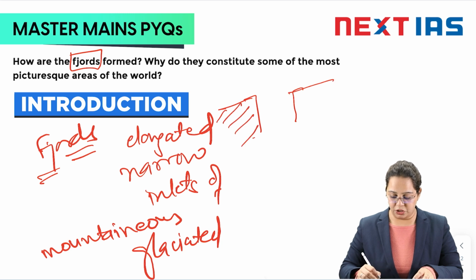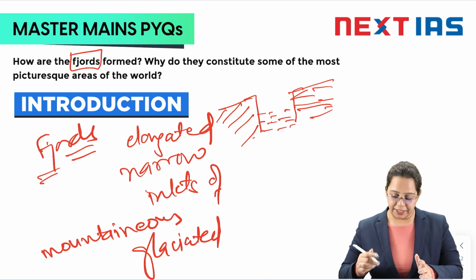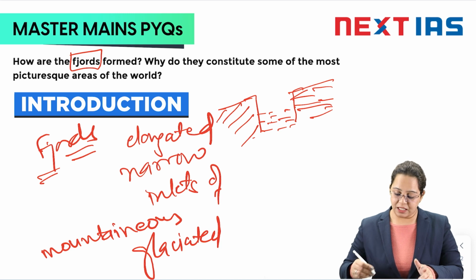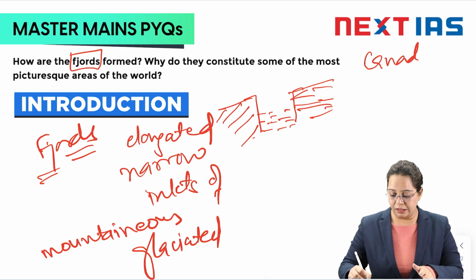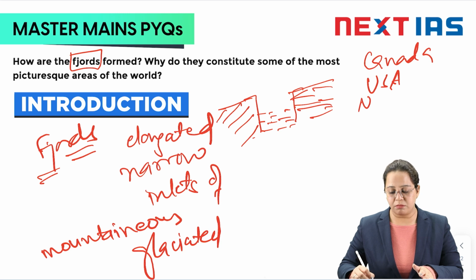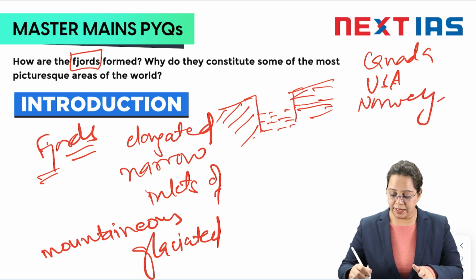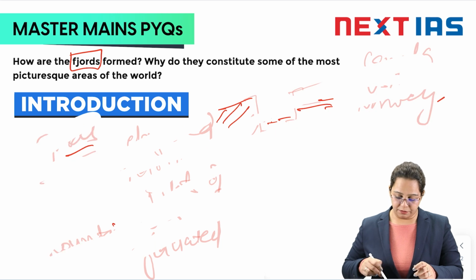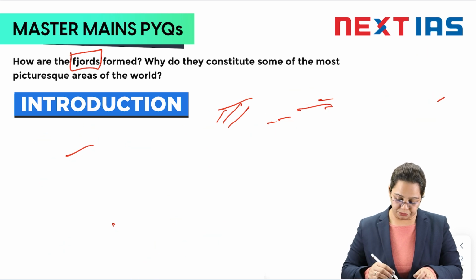This is the mountainous region, alright, this is the sea water. These are very beautiful areas, alright, you can see the pictures on the internet. These are mainly found in countries like Canada, USA, Norway, and many other countries you can find these fjords. If we can draw a map of Norway, then we can see how these are formed.